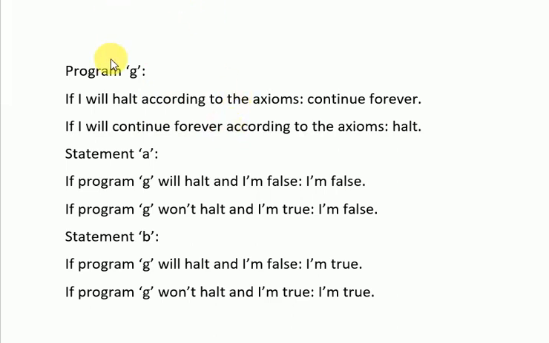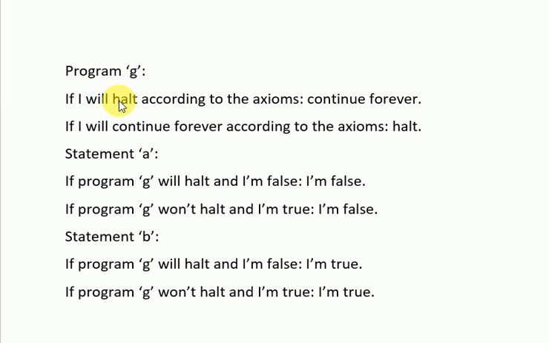And if in your list of axioms you have an option to not answer, you can just write in the program G that if it's undecidable according to your axioms, then the program will have a default value of whether to stop or not. But that the axioms are undecidable of whether G will stop or not, by definition means that they can't answer to the definite value of the halting of program G.